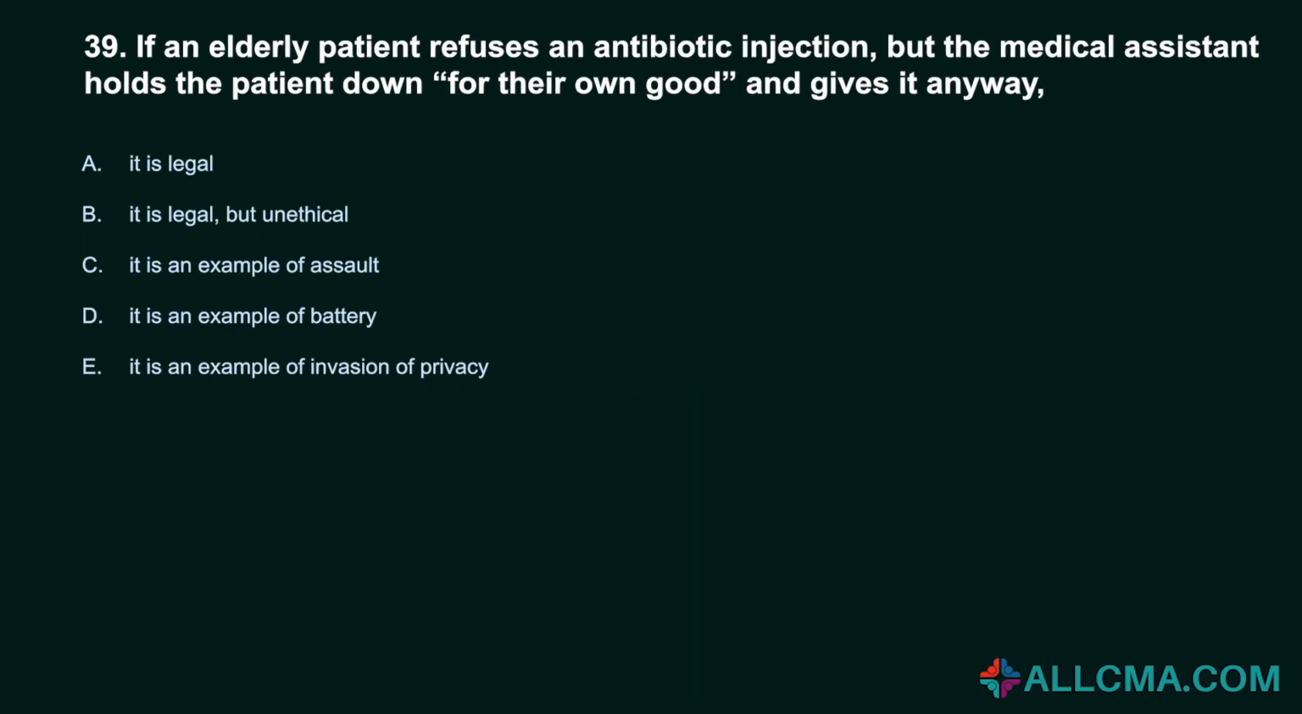39. If an elderly patient refuses an antibiotic injection, but the medical assistant holds the patient down for their own good and gives it anyway: A. It is legal. B. It is legal, but unethical. C. It is an example of assault. D. It is an example of battery. E. It is an example of invasion of privacy.